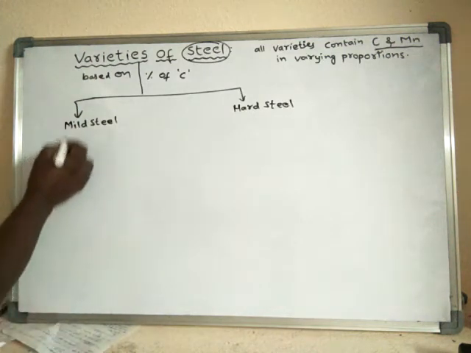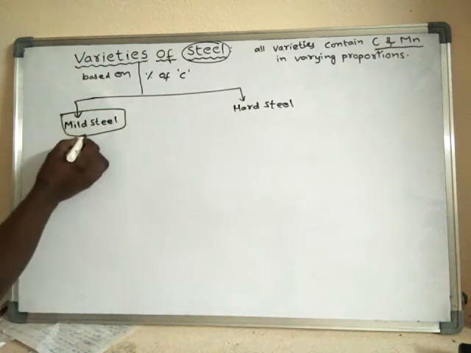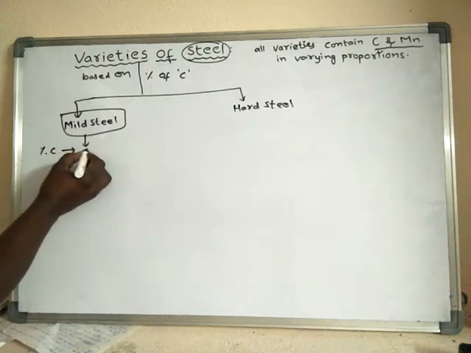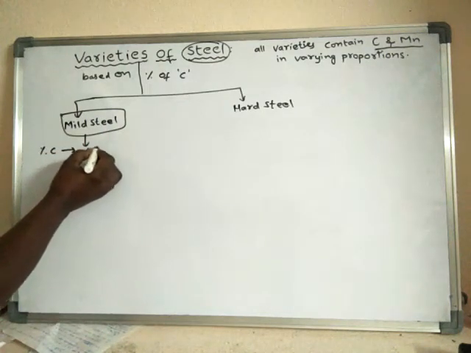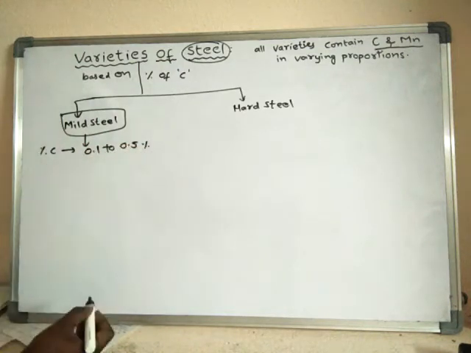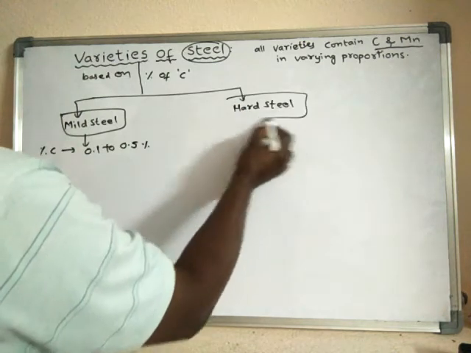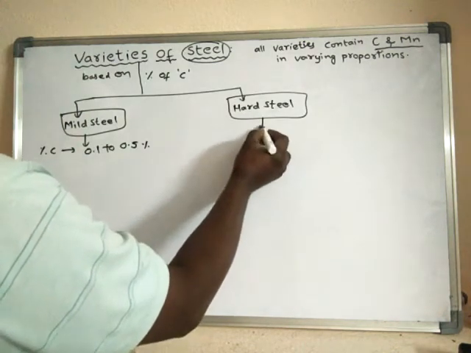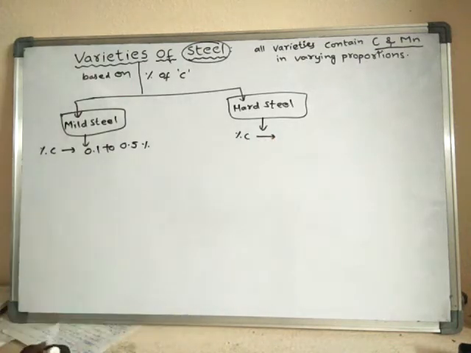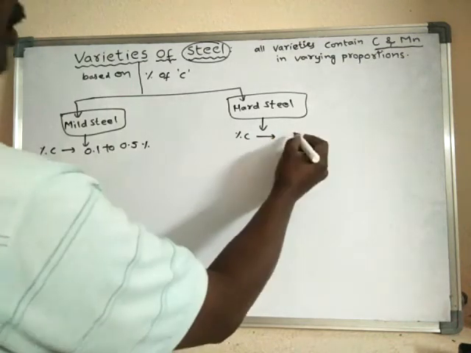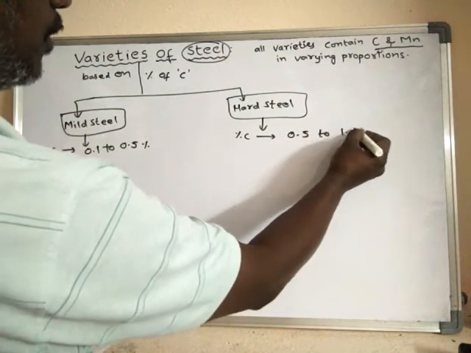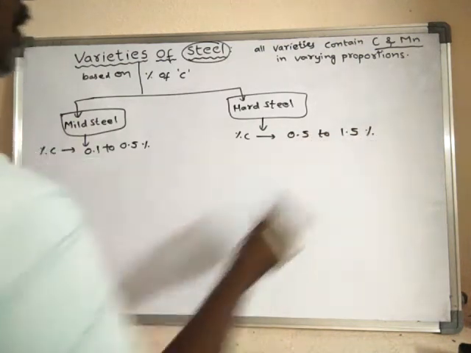In mild steel, the percentage of carbon is less. The percentage of carbon will be from 0.1 to 0.5 percent. Whereas in hard steel, the percentage of carbon will be more. When compared to this one, the percentage of carbon will be from 0.5 to 1.5 range.